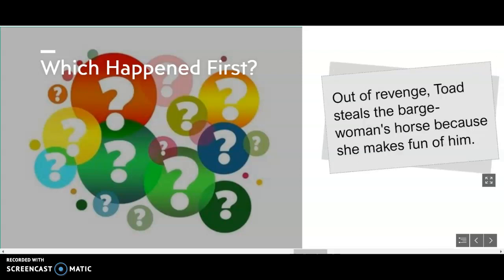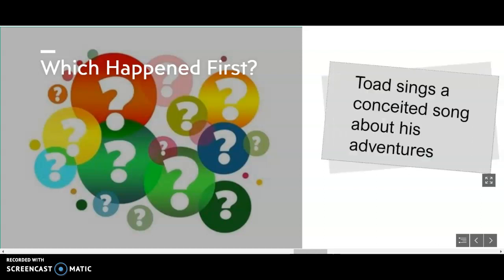And it's this one. First, Toad stole the barge woman's horse because she made fun of him. And then afterwards, he was walking along singing his conceited song about how great he is in his adventures.